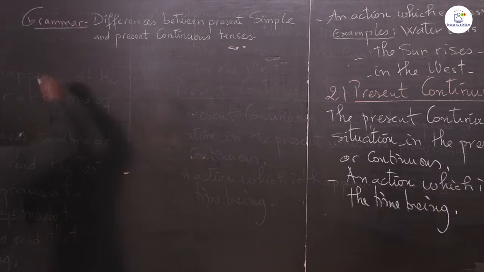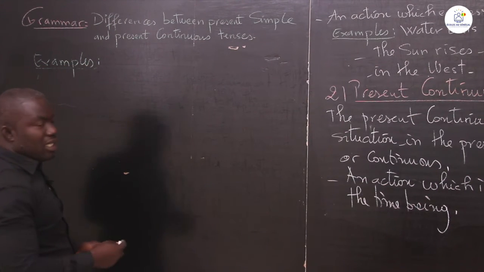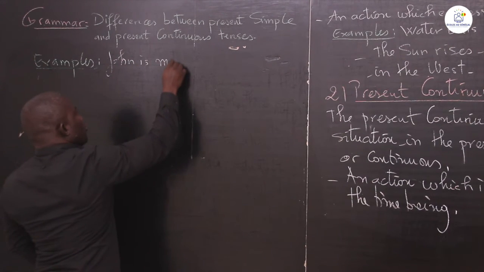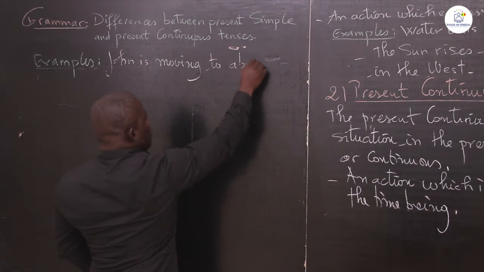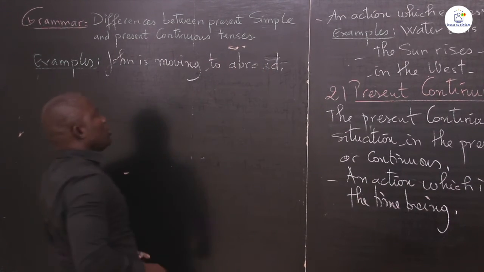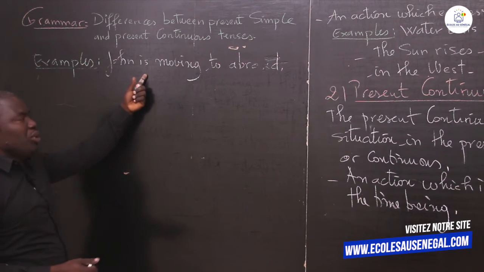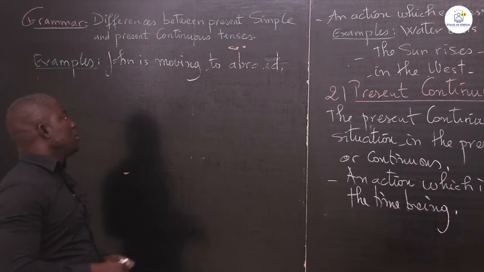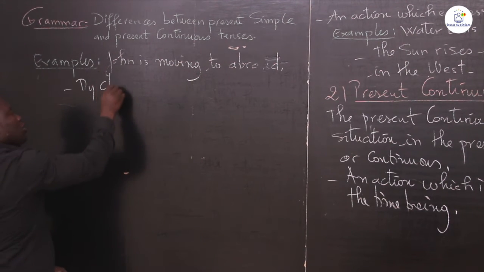So let's take an example. Example with the present continuous tense. John is moving abroad. John is moving abroad. So we have here subject plus to be in the simple present plus verb plus ing form. It is John is moving abroad. Now example 2, my classmates